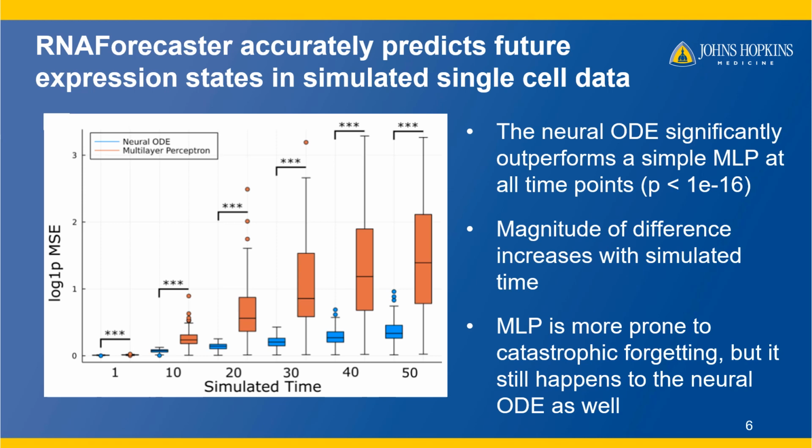For the neural ODE, we see that the error increases through 50 time points, but stays reasonably accurate for most simulations. We observe substantially less accurate predictions from the multi-layer perceptron, and through the very high mean squared error values we observe, we can see that it is prone to catastrophic forgetting because we're getting very out of distribution predictions here. Such catastrophes can occur in the neural ODE as well, but they are less extreme and less common. Still, we would like to reduce them further if possible.